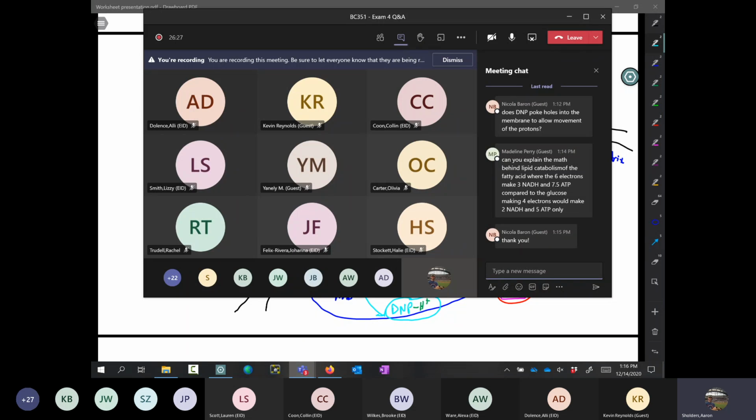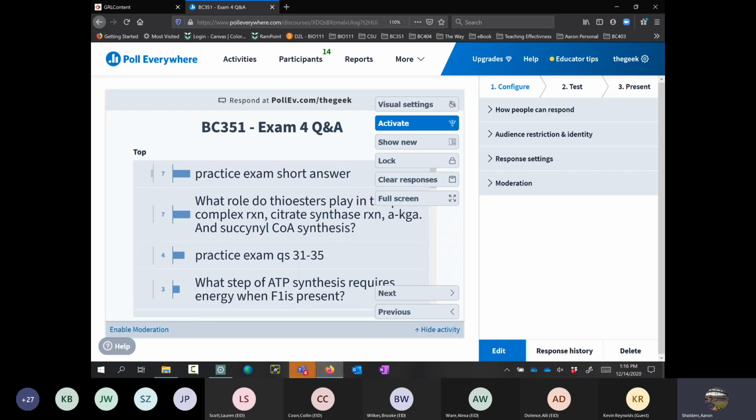So let me come back here. Okay, so I've kind of cleared out that chat. Let me look at the next question. What role do thioesters play in the PDH complex reaction, citrate synthase reaction, alpha-ketoglutarate, and succinyl-CoA synthetase? Very good question. So let's think about this.